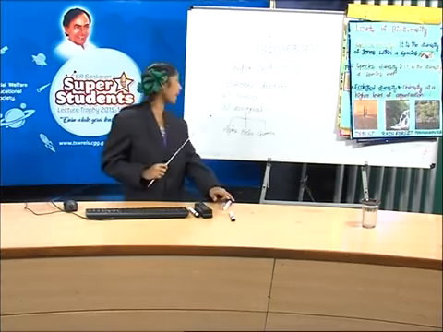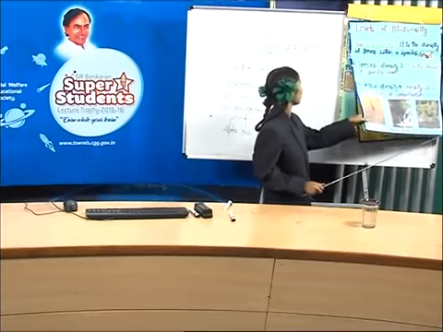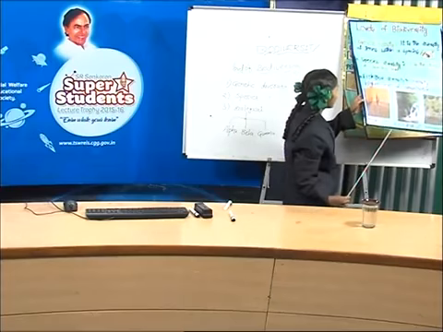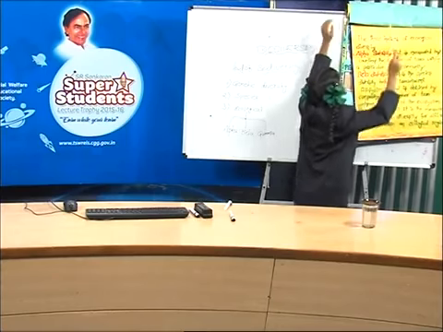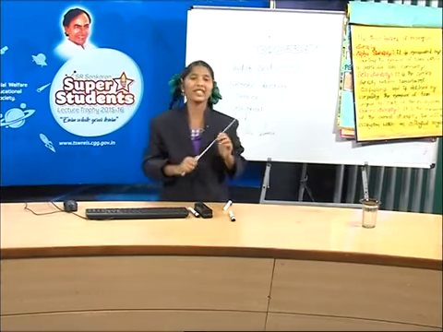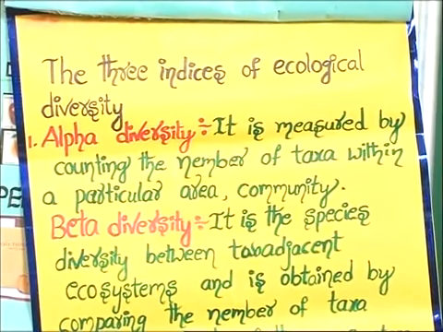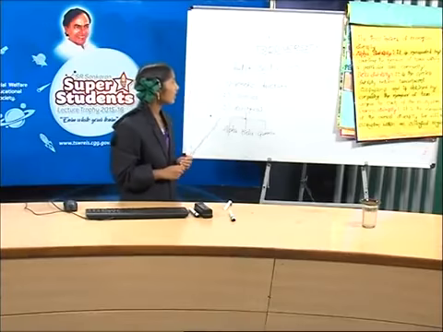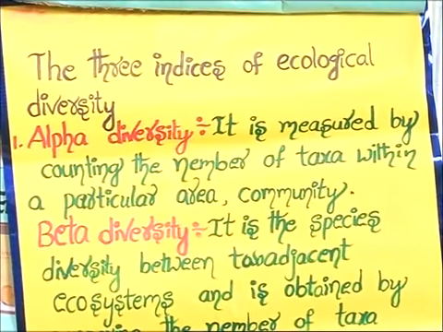Friends, what is meant by alpha diversity? Let's see. Alpha diversity is measured by counting the number of taxa within a particular area, community, or ecosystem.